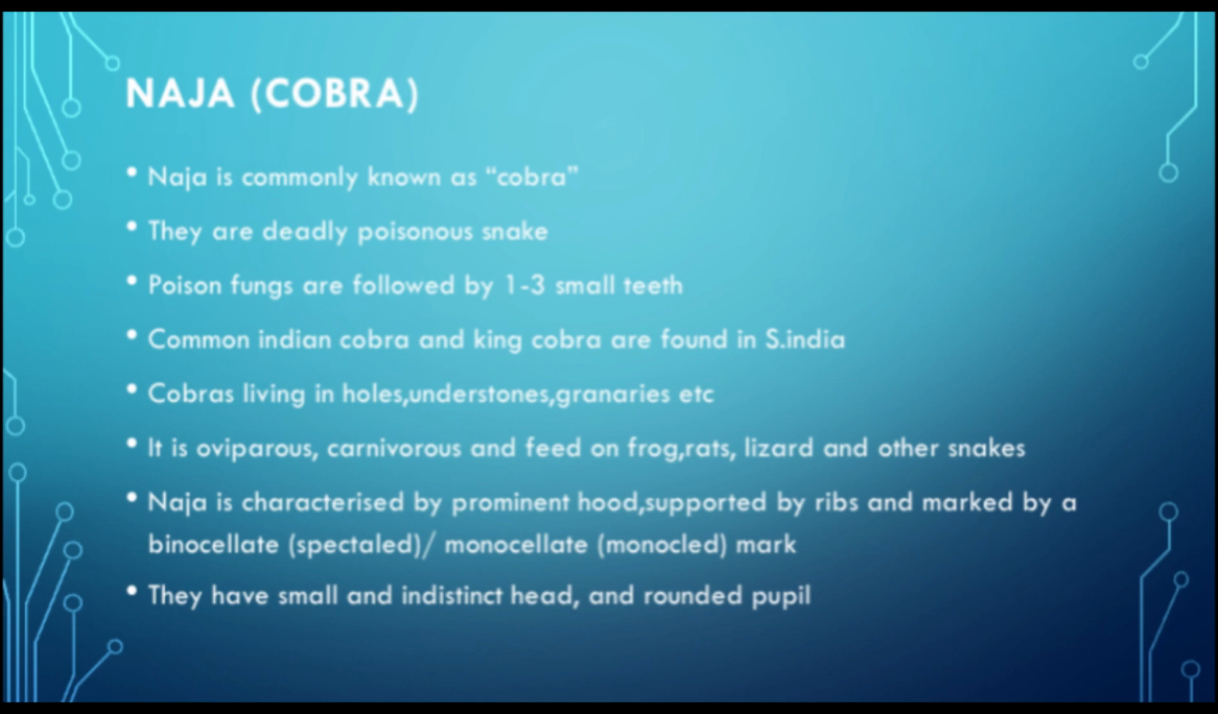Naja is commonly known as cobra. They are deadly poisonous snakes. Poison fangs are followed by 1 to 3 small teeth. Common Indian cobra and king cobra are found in South India. Cobras live in holes, under stones, granaries, etc. It is oviparous, carnivorous, and feeds on frogs, rats, lizards, and other snakes. Naja is characterized by a prominent hood, supported by ribs and marked by a monocellate mark. They have a small and indistinct head and rounded pupil.